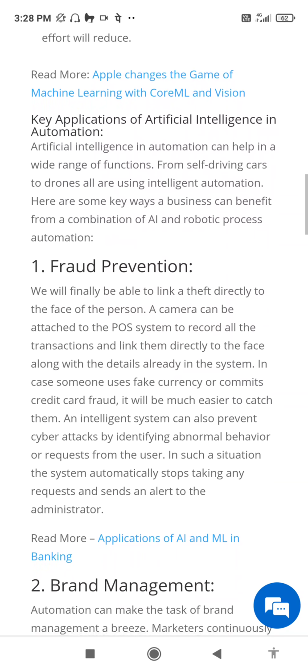Key applications of artificial intelligence in automation. Artificial intelligence in automation can help in a wide range of functions. From self-driving cars to drones, all are using intelligent automation. Here are some key ways a business can benefit from a combination of AI and robotic process automation.